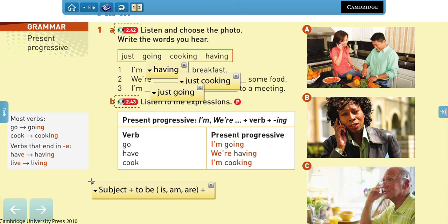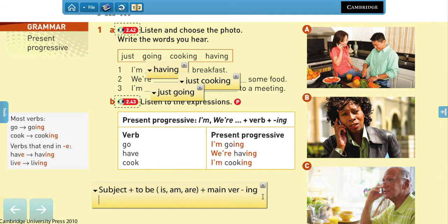And then we have a main verb, which ends in ing. Yes? So let's see, we have I am having breakfast, right? I am having breakfast.